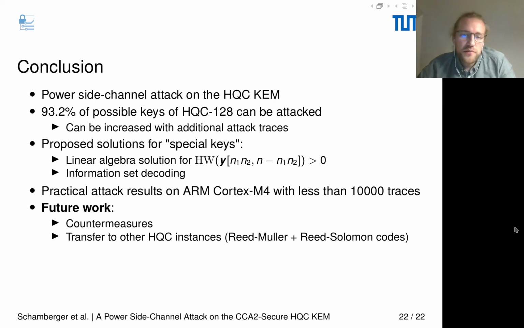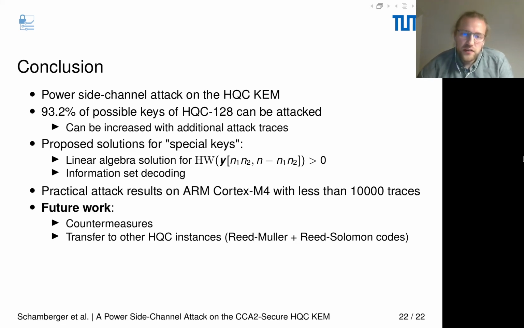We show a linear algebra solution for a key where the Hamming weight of this range is larger than 0. And we show a method to use partial information gathered through our attack to reduce the information set decoding problem, which is the basic problem HQC is based on.